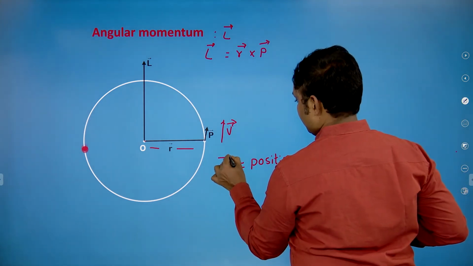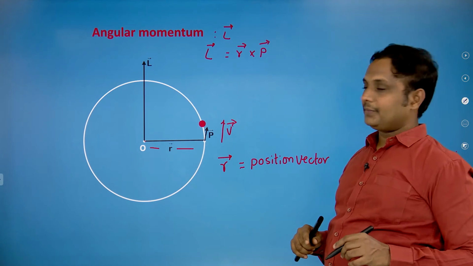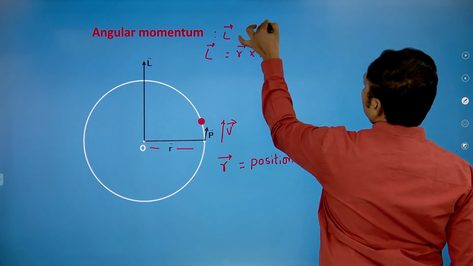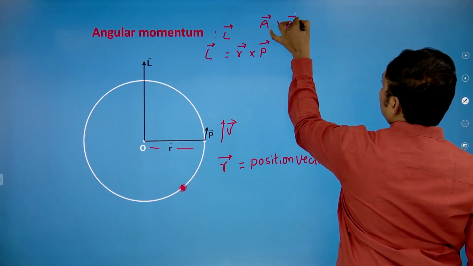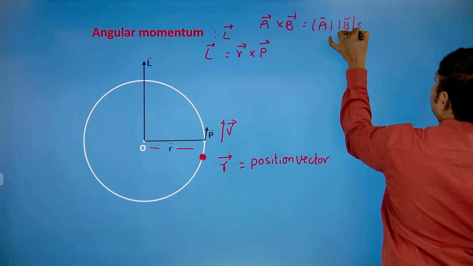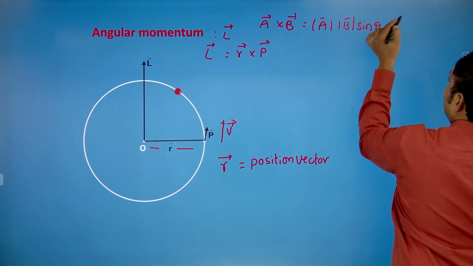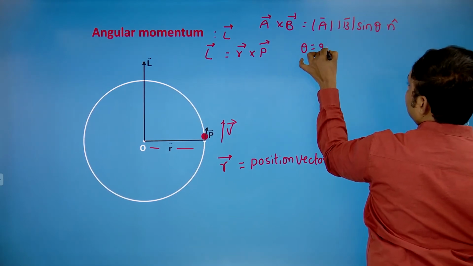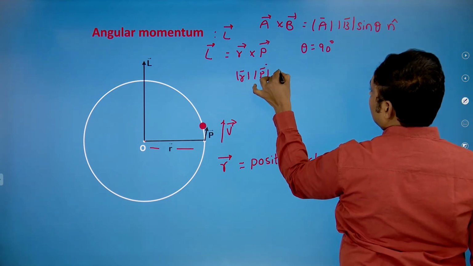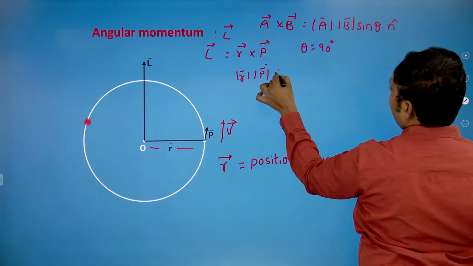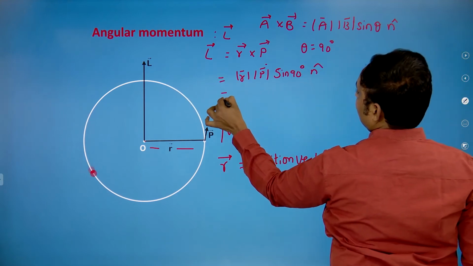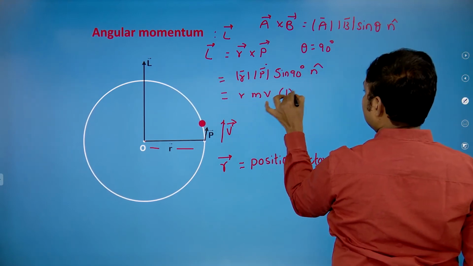R bar is equal to the position vector. Both are going to be perpendicular. Generally, if you know the formula, A bar cross B bar is equal to mod A mod B sine theta into n cap. Theta is equal to 90 degrees between them. Therefore, R bar cross P bar, you just have to consider sine 90 degrees, into n cap. So, that is going to be R m v sine 90.